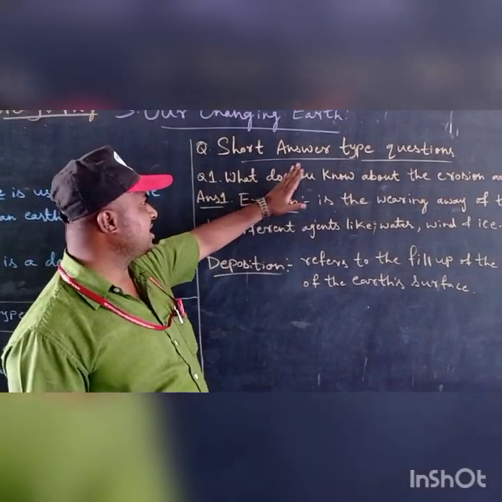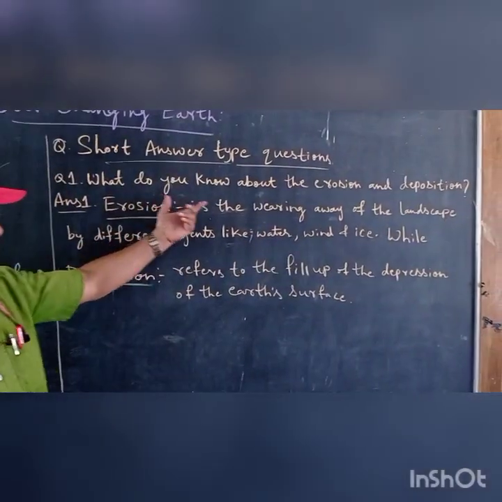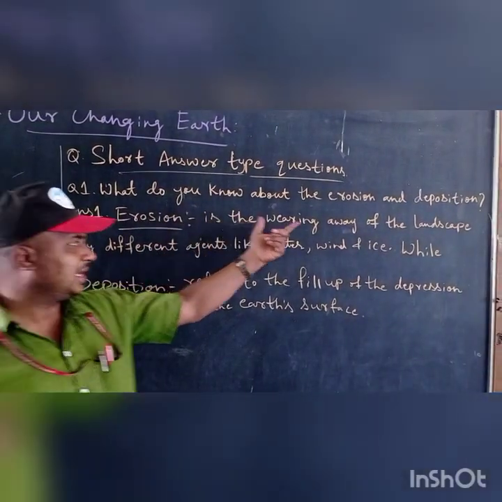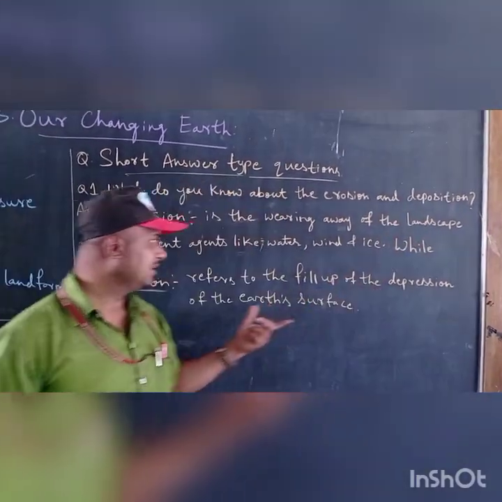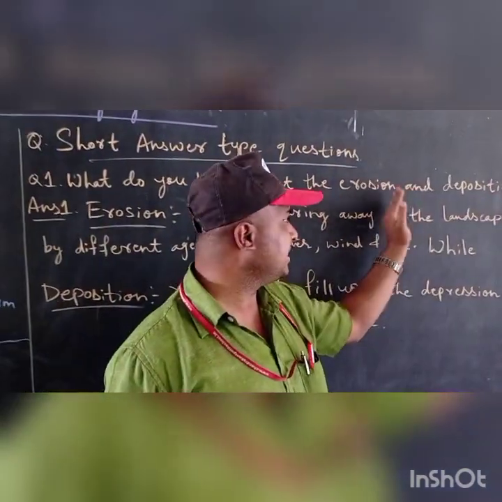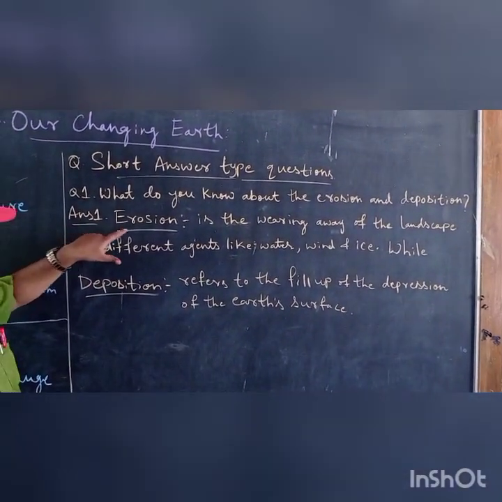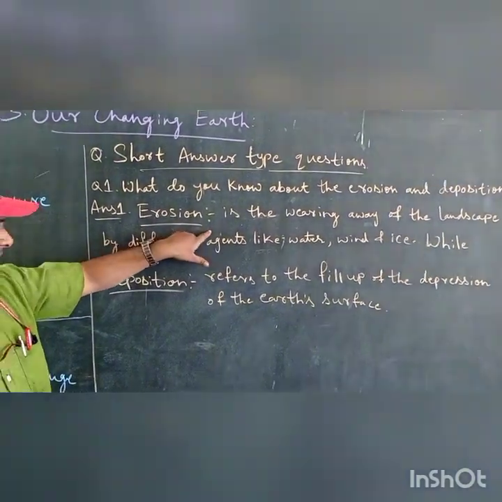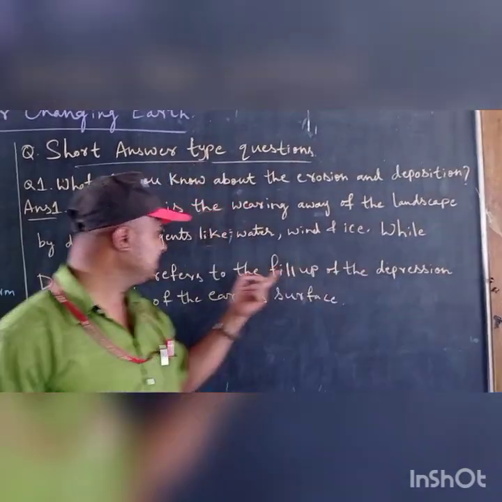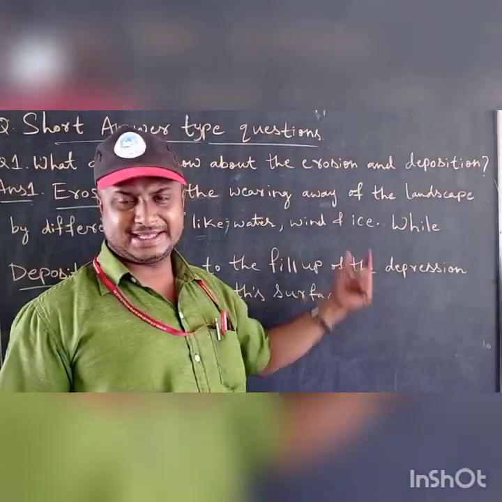Now we will see the short answer type question. One example I have taken for you. What do you know about erosion and deposition? Here, in one question they have asked you about erosion and also about deposition. So how will you write the answer? Question number 1, answer number 1. First you write about erosion, underline it, and write: erosion is the wearing away of the landscape by different agents like water, wind and ice.